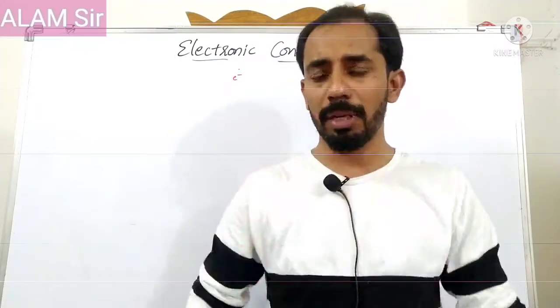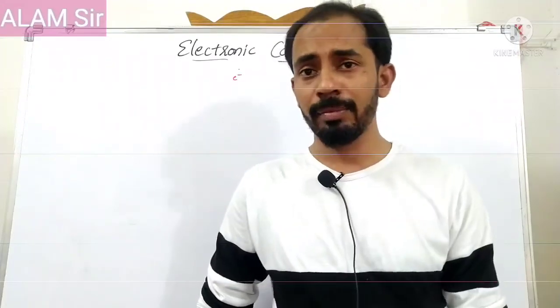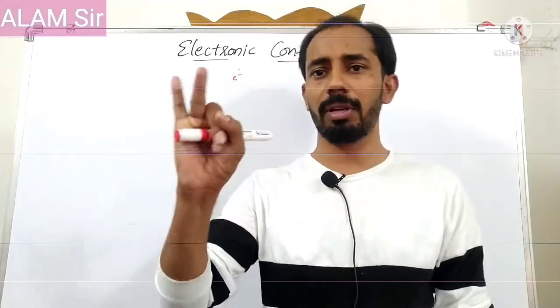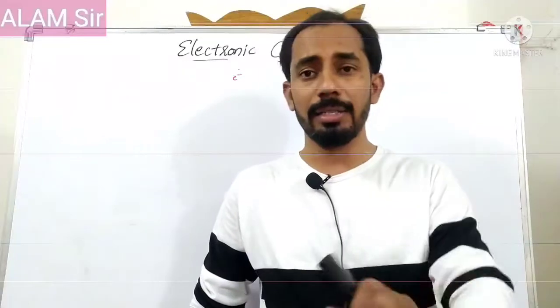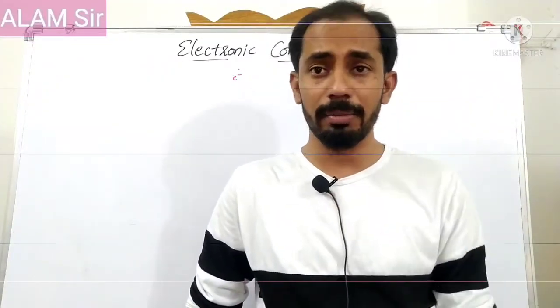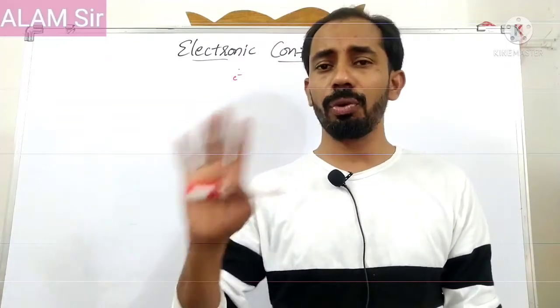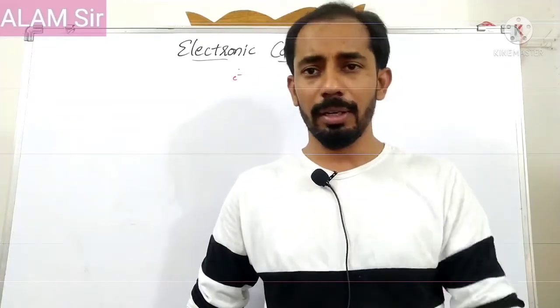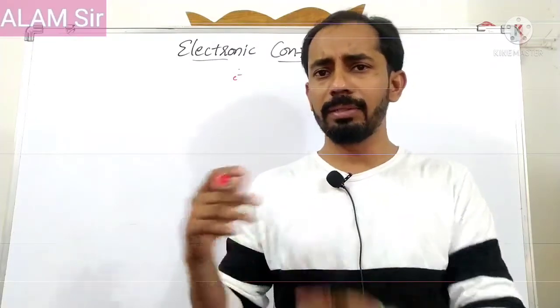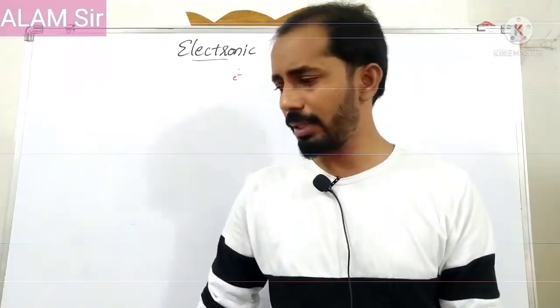Based on the quantum mechanical model, there are three quantum numbers: the principal quantum number, the azimuthal quantum number and the magnetic quantum number. Additionally, one more quantum number is given to describe an electron in an atom, that is the spin quantum number. So these four quantum numbers give the complete information. That is totally based on the data. Now we can discuss further.